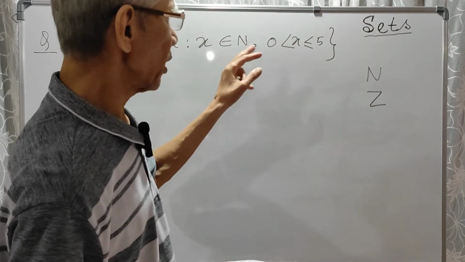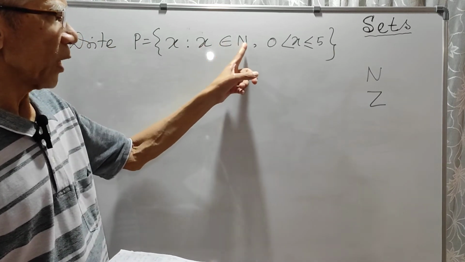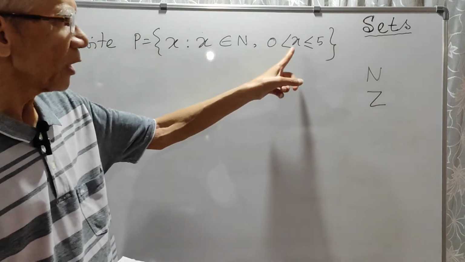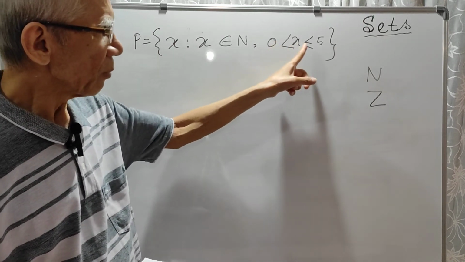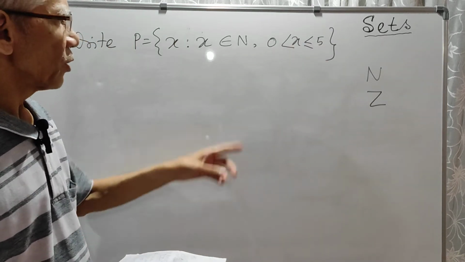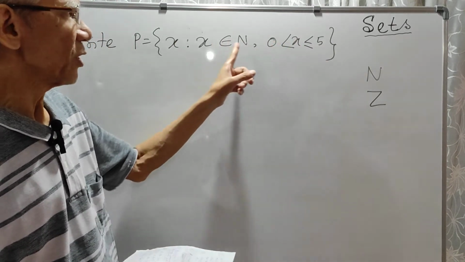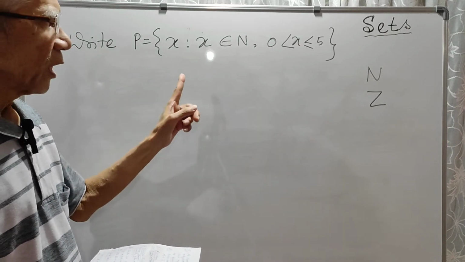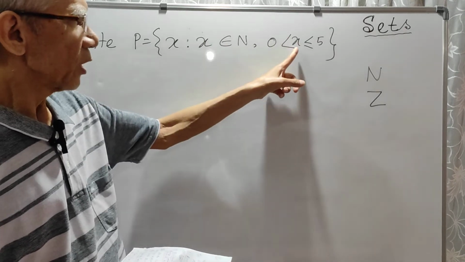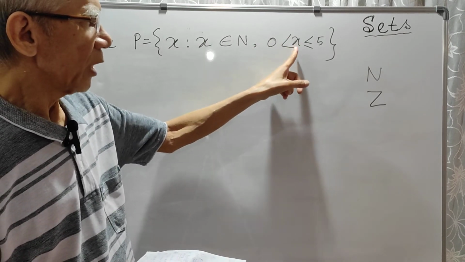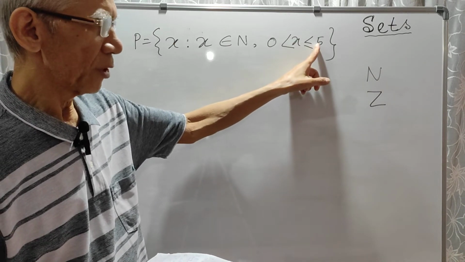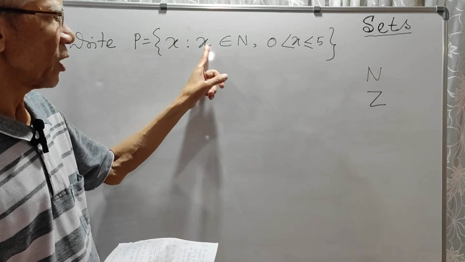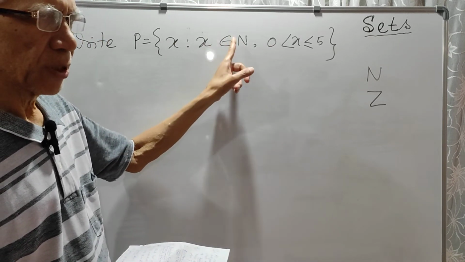So N is a set of natural numbers. Now x belongs to N, that means x is a natural number. So this set contains natural numbers. Again, which natural numbers? The natural numbers which are greater than 0 but less than or equal to 5. So two properties are given of the elements. The elements which we are going to write in this set in roster form have two properties. One property is that the element is less than or equal to 5. It should be 5 or less, but it should be greater than 0. And the element that you are going to write must belong to N. That means it must be a natural number.